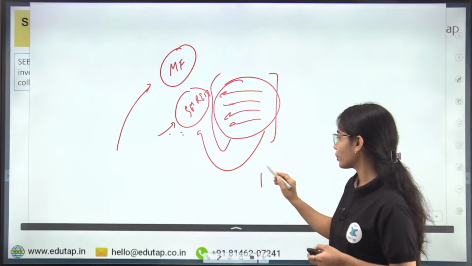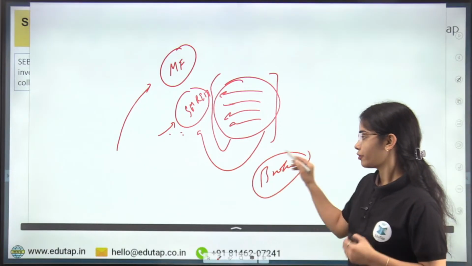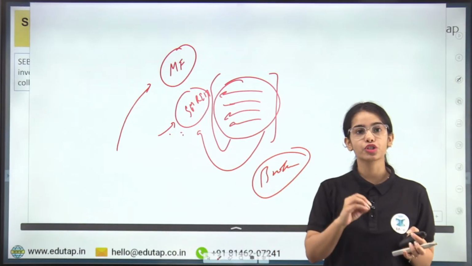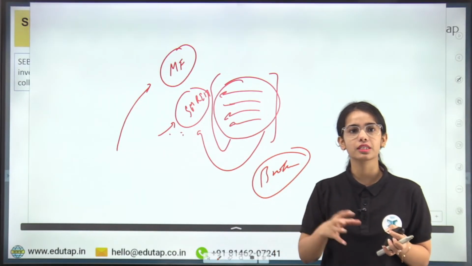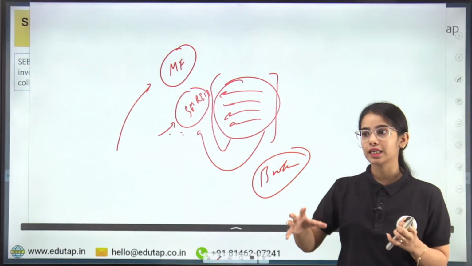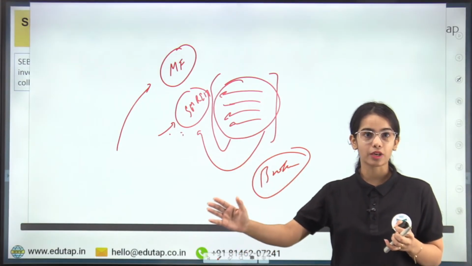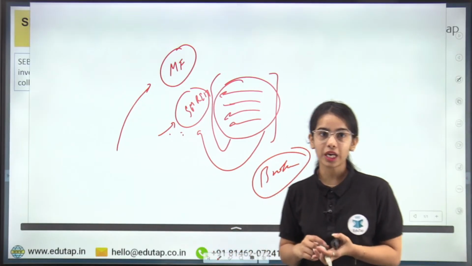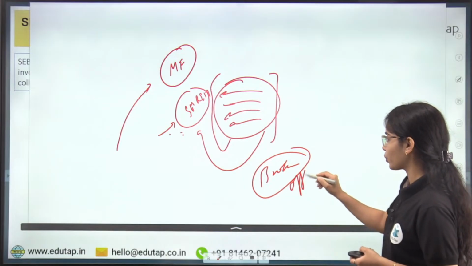Okay, or let's say you are going to a broker. Now usually we have Zerodha, Grow, IND Money and such applications through which we can invest in the different shares, in the different bonds, in the different instruments. But there are brokers that are like offline brokers are also there, where you can go and you can discuss with them regarding the investment. Okay, so there are various offline brokers also.